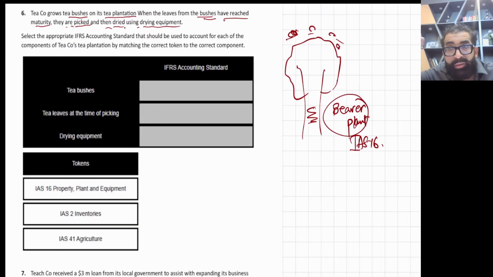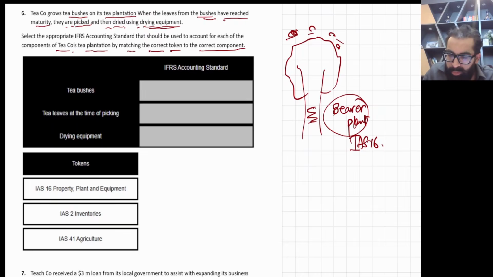Only leaves are picked, the bushes are there. They are picked and then dried using drying equipment. Select the appropriate IFRS accounting standard for each component of the tea company's tea plantation by matching the correct standard to the correct component, right?